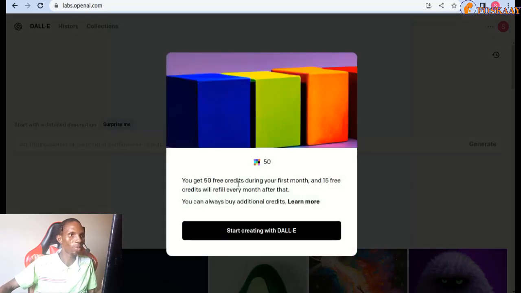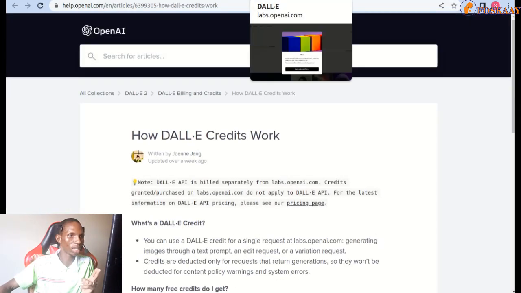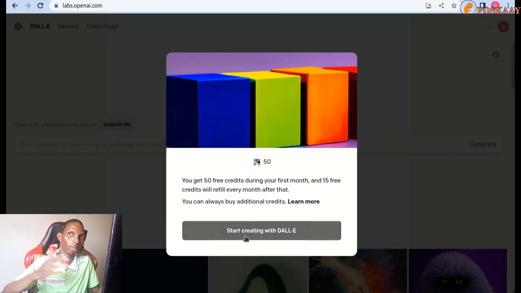You get 50 free credits during your first month, and 15 free credits will refill every month after that. You can always buy additional credits. So if you want to buy additional credits, you have the information there to be able to do so. But for now we have been given 50 credits, so I think we are good to go. That's for the first month.